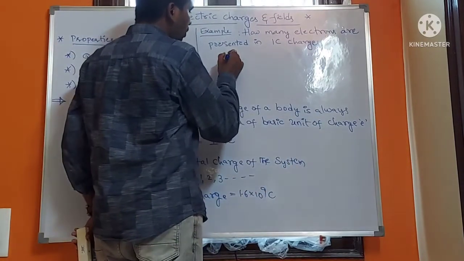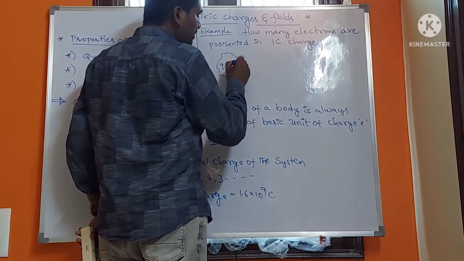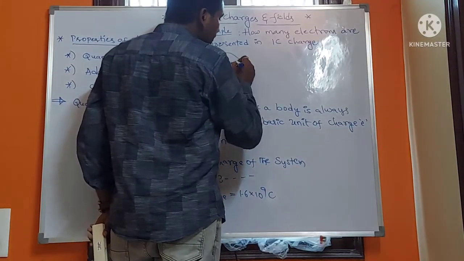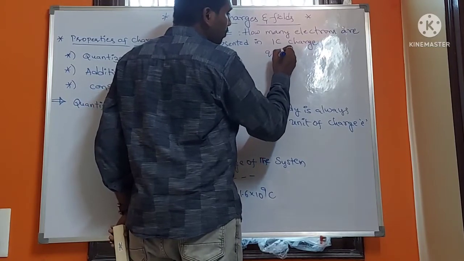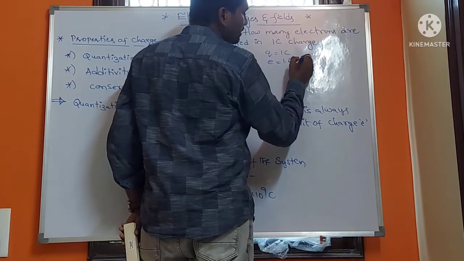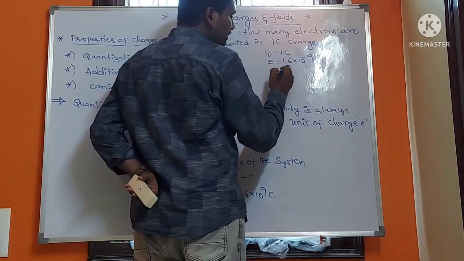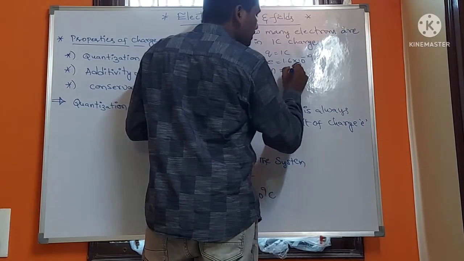Here, for example, there is one body. This body's total charge is 1 coulomb. In this condition, how many electrons are there in this 1 coulomb? Q is equal to 1 coulomb, and e is equal to 1.6 into 10 to the power of minus 19 coulomb. We need to find the number of electrons present.